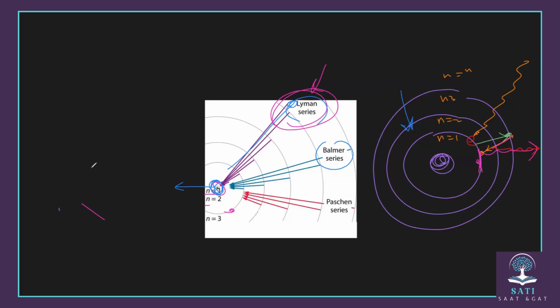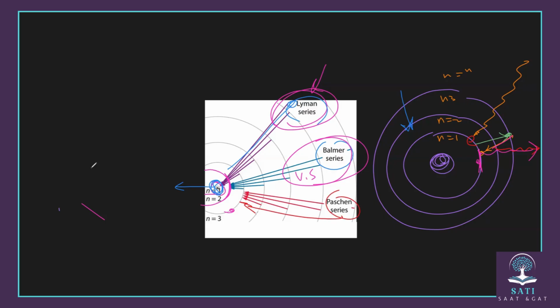Okay, what about when the electron moves back into just the second level, from any higher level? When you draw this level here, as you see, when the electron comes back to the second energy level, it will produce visible light. So this is visible light, and this is called what? The Balmer series.